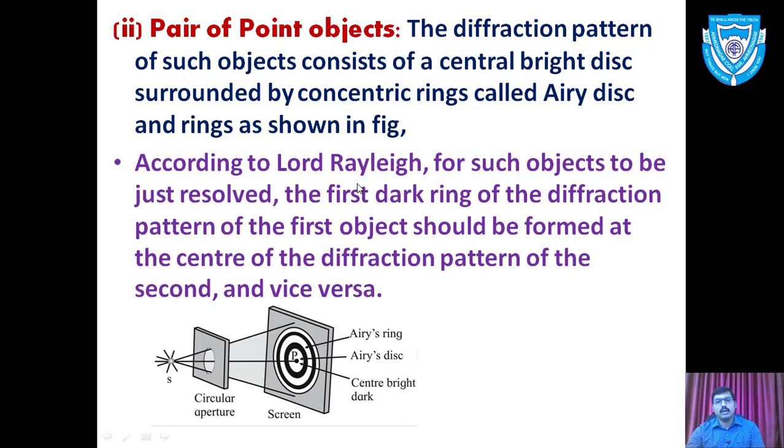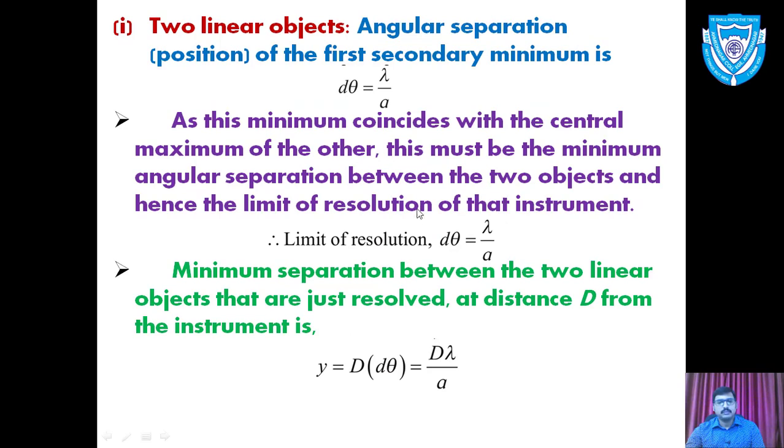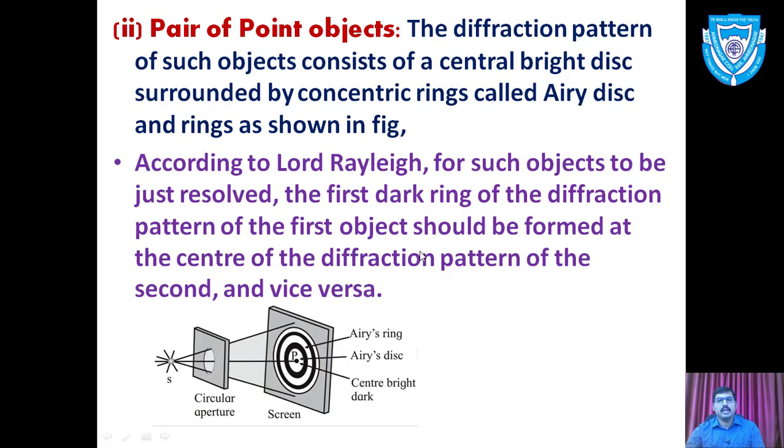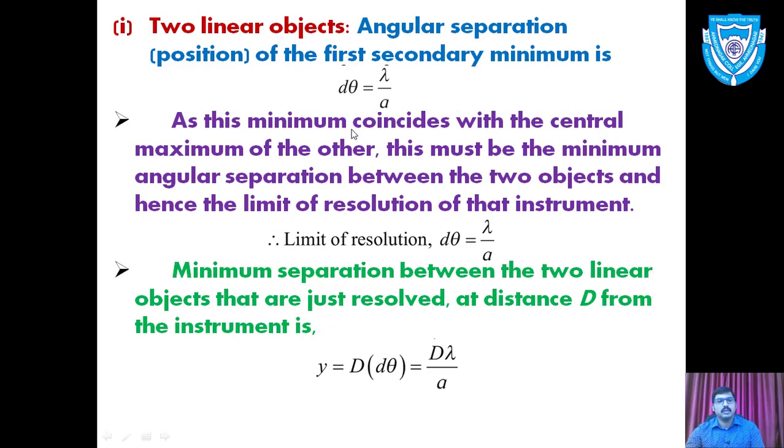Again, according to Lord Rayleigh, for such objects to be just resolved, the first dark ring of the diffraction pattern of the first object should be formed at the center of the diffraction pattern of the second, and vice versa. This is the same condition as we explained in the earlier topic. Only here we have rings, and there we had bands in case of the linear objects.